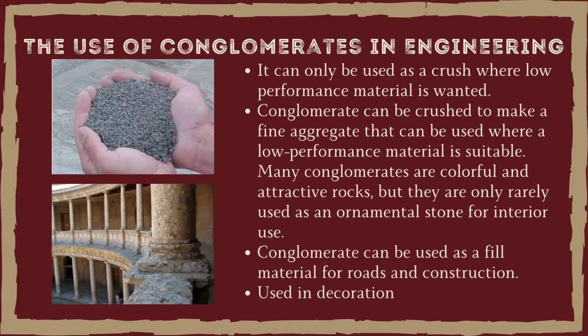The use of conglomerate in engineering projects. Conglomerate has very few uses because its unclean breakage and fine particles are unreliable. It can only be used as crush where low-performance materials are wanted. Conglomerate has very few commercial uses. Its inability to break cleanly makes it a poor candidate for dimension stone, and its variable composition makes it a rock of unreliable physical strength and durability. Conglomerate can be crushed to make a fine aggregate that can be used where a low-performance material is suitable.